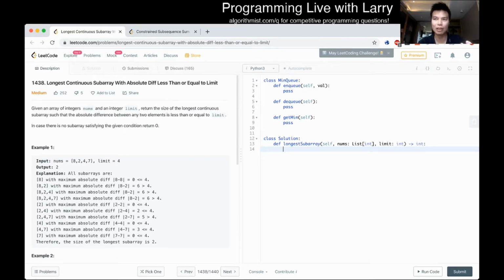With the sliding window, you have to do some research on your own if you haven't done that. But we want to figure out that we have an invariant that we want to keep, and that as we slide our left and right pointers, we have a way to make this invariant true and keep it true.